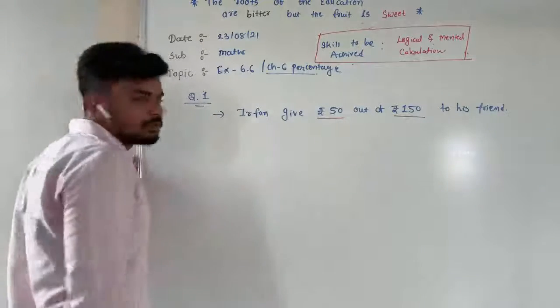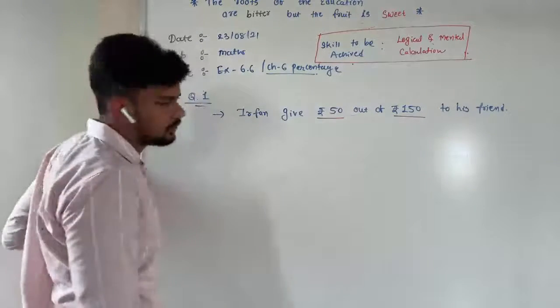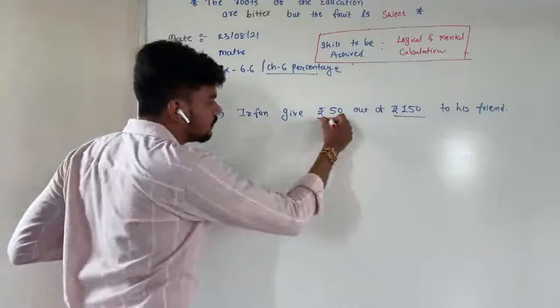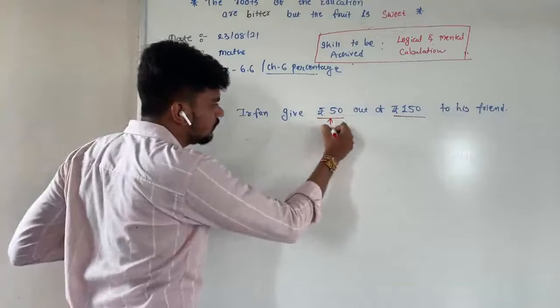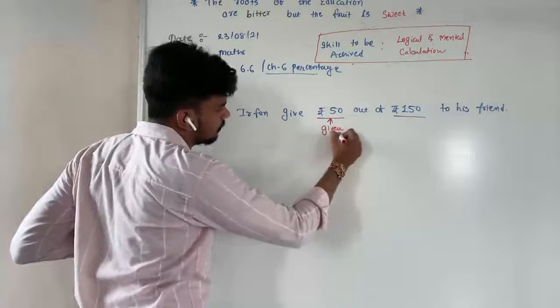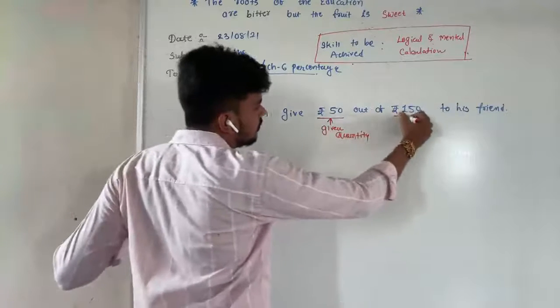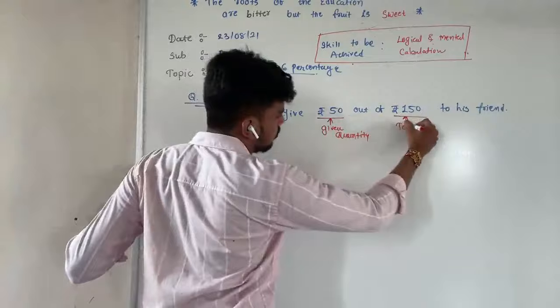One is the 50 rupees and one is the 150 rupees. Out of these two quantities, one quantity, this one, is the given quantity, and this one is the total quantity.